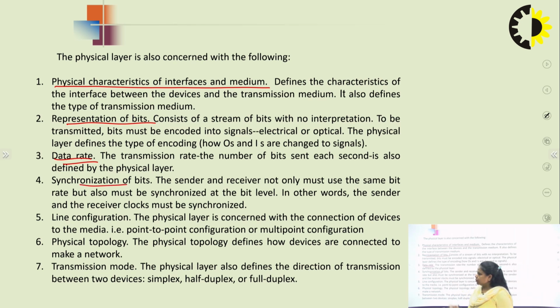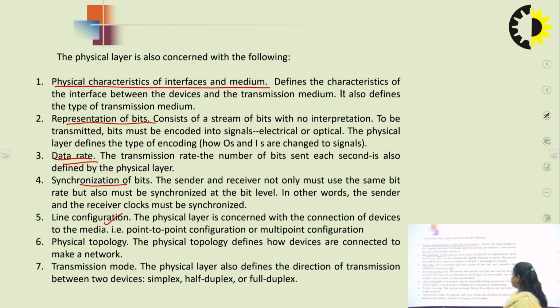The fourth is synchronization of bits. When I am talking about the synchronization, it means the sender and the receiver are sending the data. So we need to synchronize the levels, how the clock must be used so that we can synchronize the data. The next is line configuration.